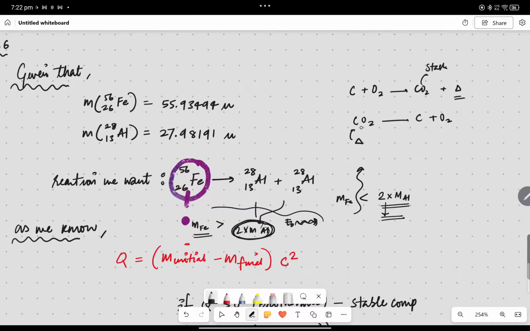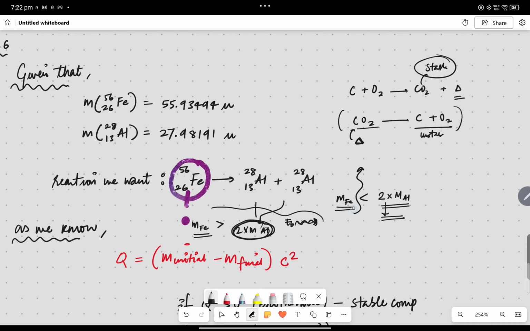But if we want to convert CO2 into C plus O2, that is an unstable compound relative to this, right? So we have to give heat, and that is possible theoretically, but in real life it is not possible. By giving heat you can't break this into C plus O2, right? Because this is very unstable and energetically it is not feasible, right? So by this way you can understand this.